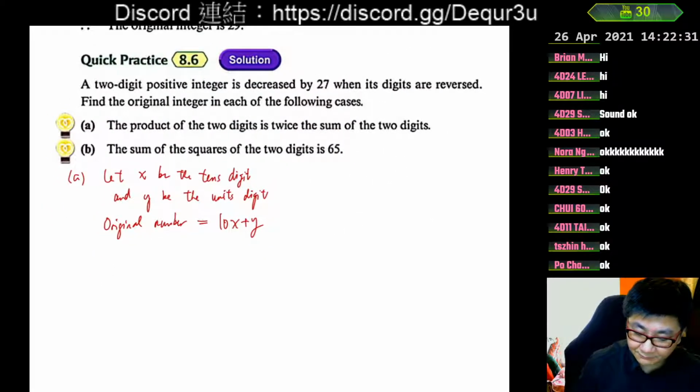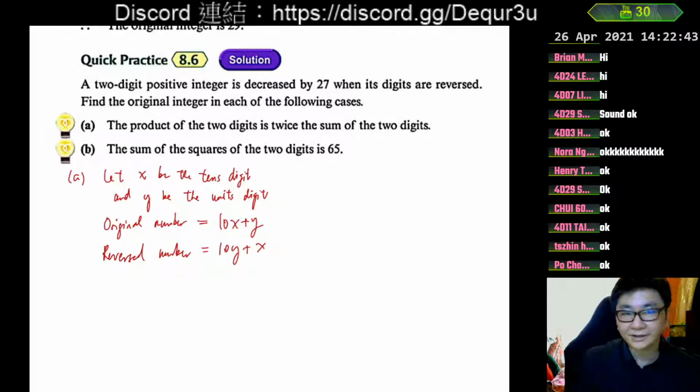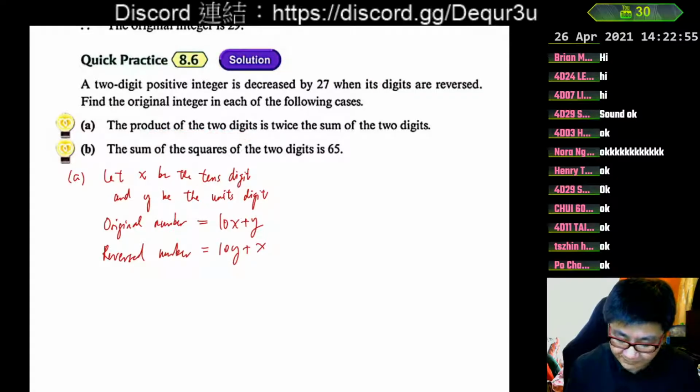So when we reverse the digits, the reversed number will then be 10y plus x, because we interchange x and y. Okay, and next, in the first case, the product of the two digits is twice the sum of the two digits. Now we can work with the digits. The product of the two digits means xy.